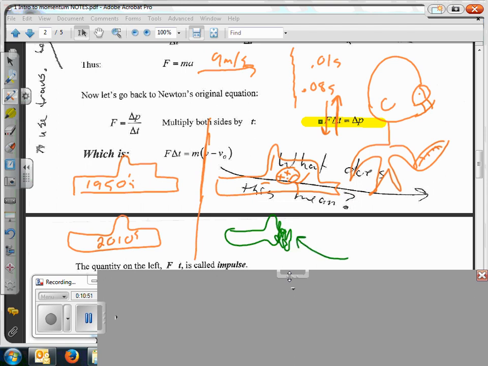And what is that called? Crumple zone or crunch zone, or the cars now are designed to increase the time of collision. And if we increase the time of collision, we decrease the force, even though we have the same change of momentum. So that's what it's all about. So if you could see the person, you don't see the person in this car, you know why? Because he's over here kind of wondering what the heck happened. This one's dead. This one's wondering, mad. But he's still alive. Okay? So that's what it's all about.